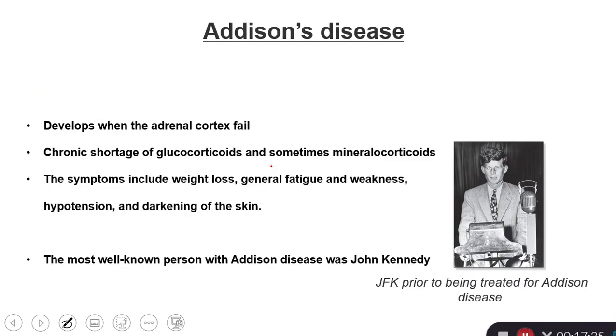Let's go to the other extreme, which is Addison's disease. And here there is a failure of the adrenal cortex. So the adrenal cortex does not produce enough cortisol and does not produce enough aldosterone. The symptoms here will be opposite. So there will be weight loss,